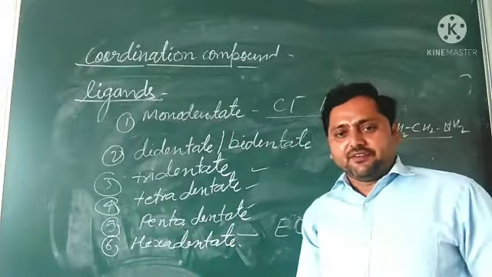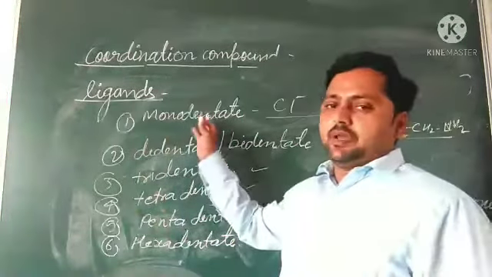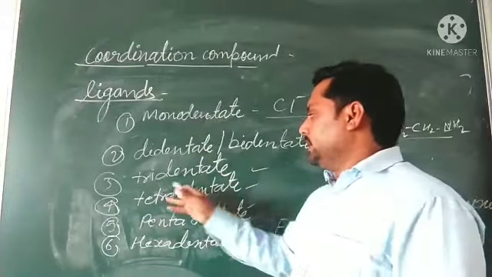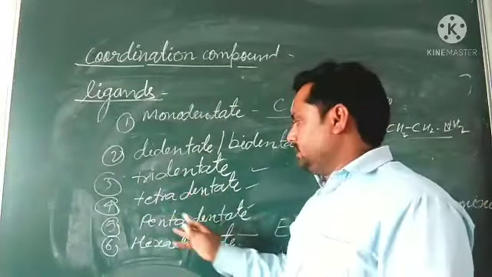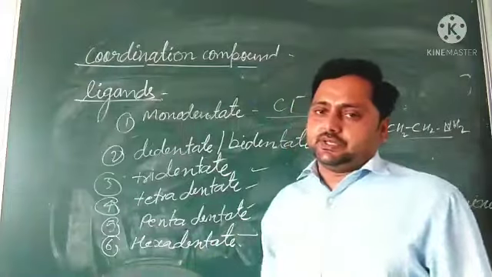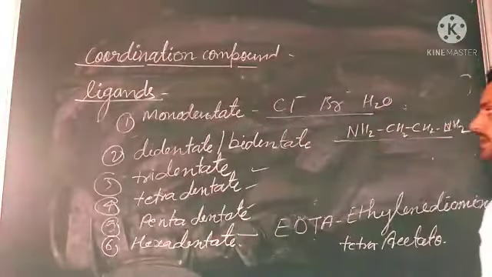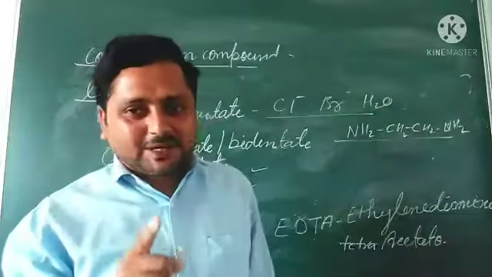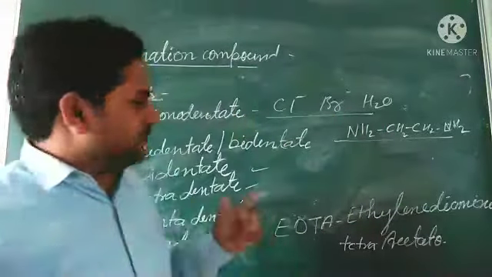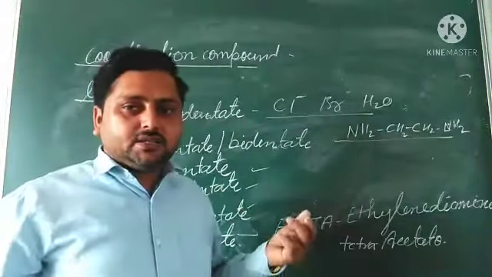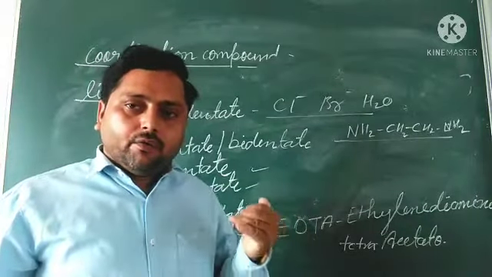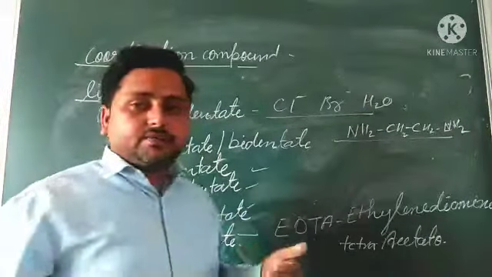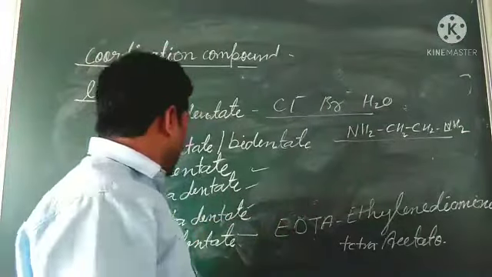What are the different types of ligands? Ligands may be monodentate, didentate, tridentate, tetradentate, pentadentate, and hexadentate. And here we will see monodentates form only a single bond to the central metal atom. Didentate form two bonds, tridentate three bonds, tetradentate four bonds, pentadentate five bonds, and hexadentate six.